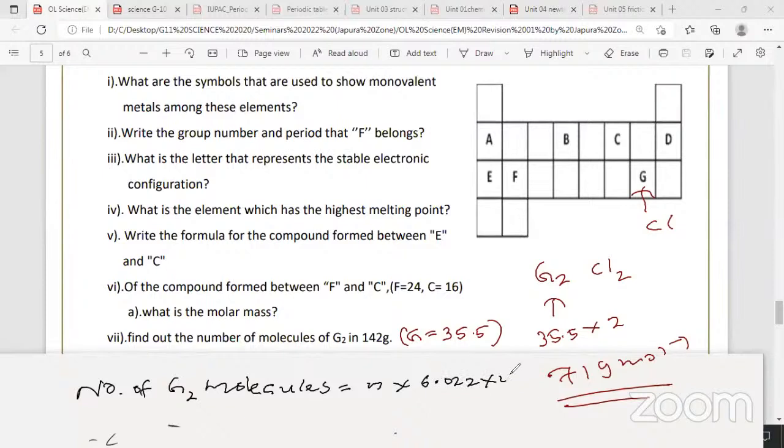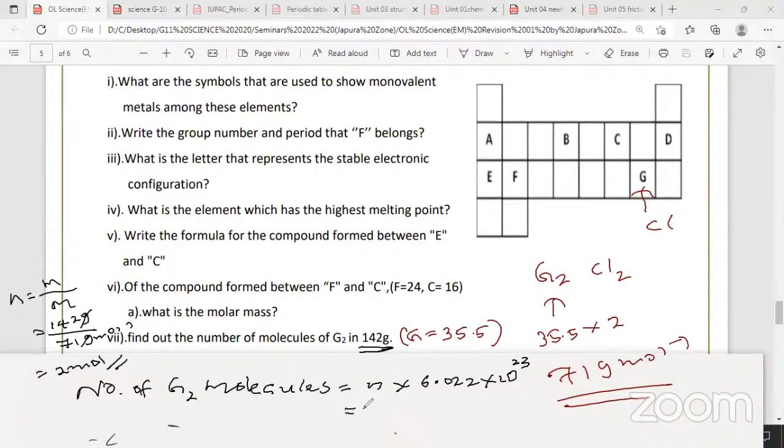How to find the number of moles? Mass divided by molar mass. So I'll write separately how to find n here. n equals, look at the grams, simple m divided by capital M. Simple m is 142 grams, capital M is 71 grams per mole. Grams cancel. Then you get 2 moles.